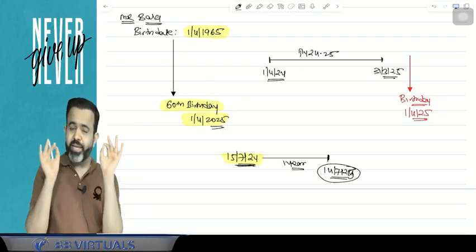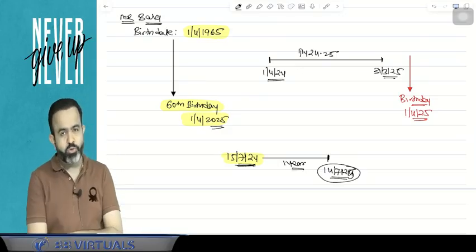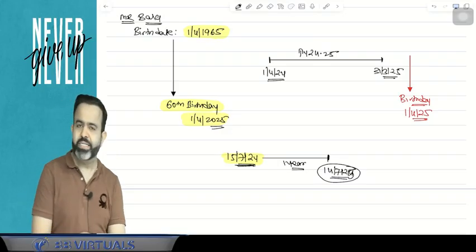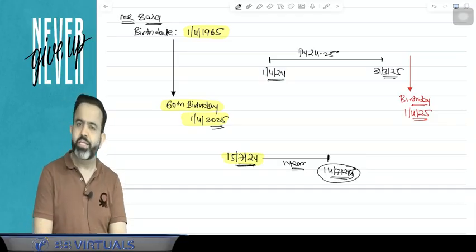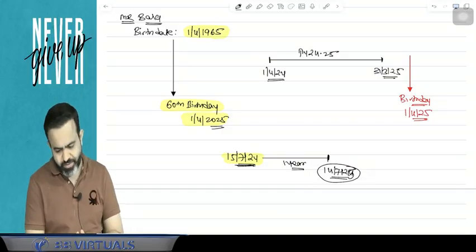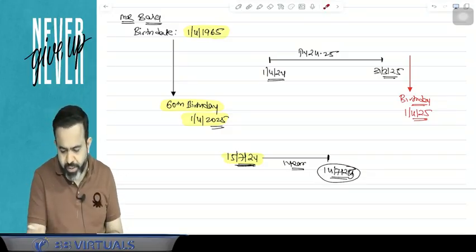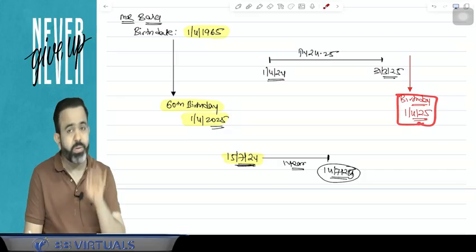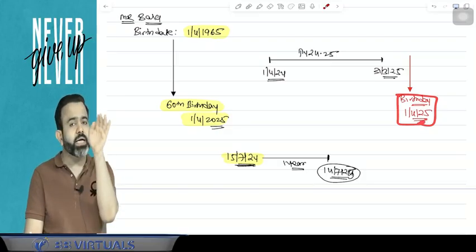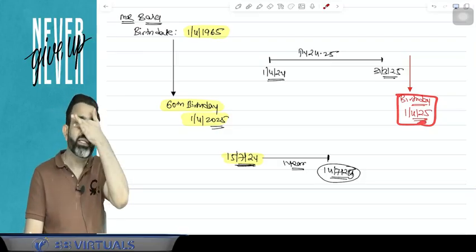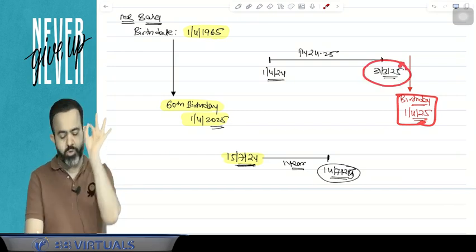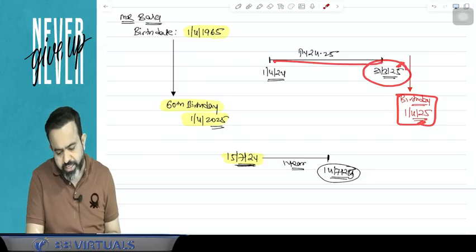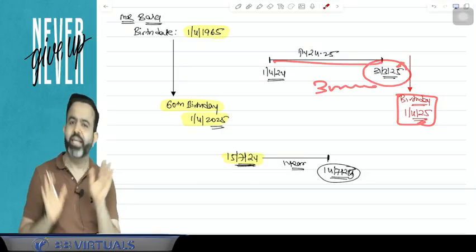So guys, on the same logic, our Supreme Court has given the judgment in one of the cases, and after that our CBDT also issued one circular. CBDT says that if you are celebrating your birthday on the 1st April 2025, then it is assumed that you completed the particular age on the last date only, that is 31st March 2025, and here you can claim the higher basic exemption of 3 lakh.